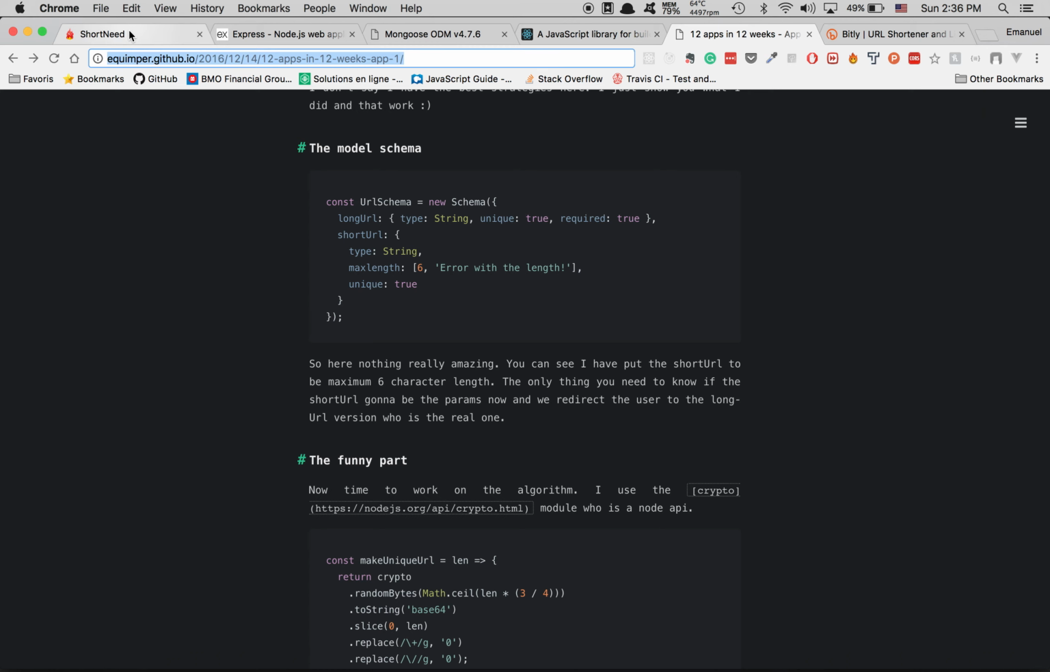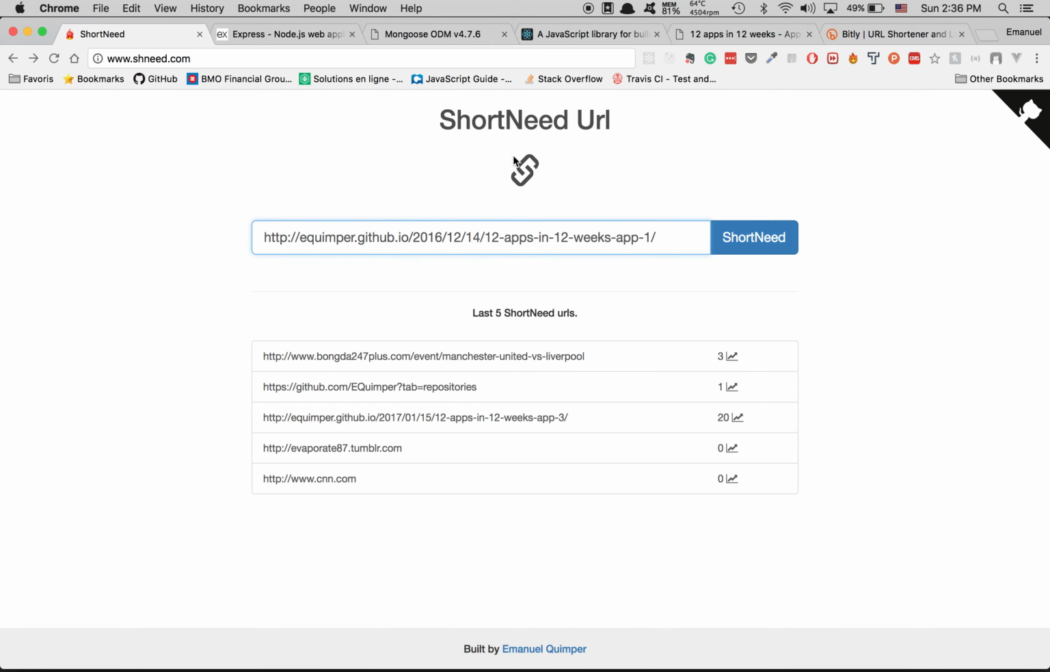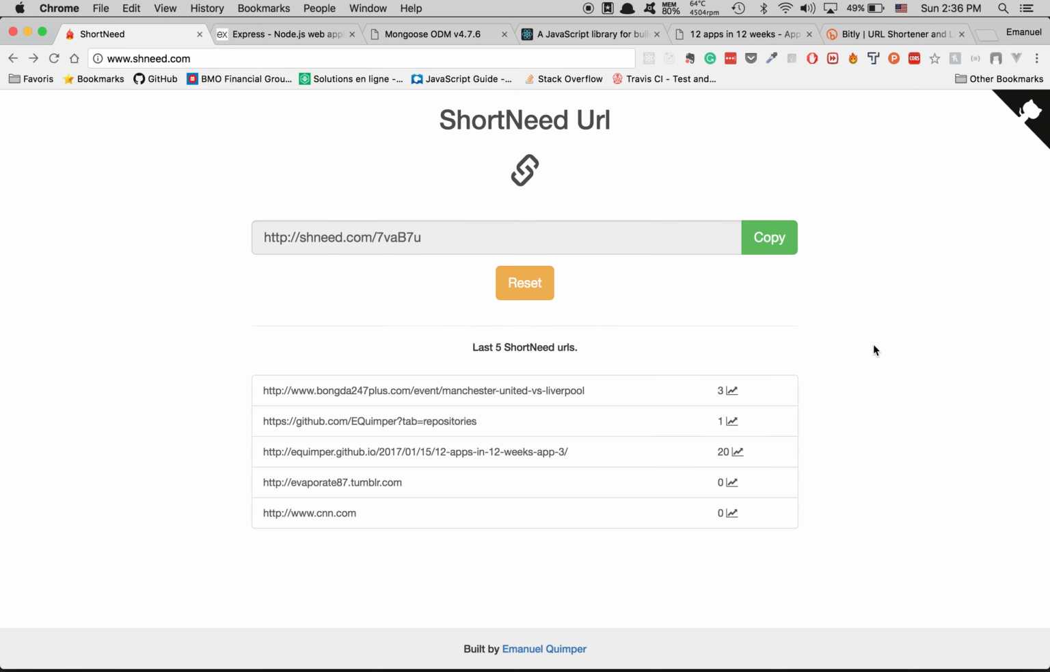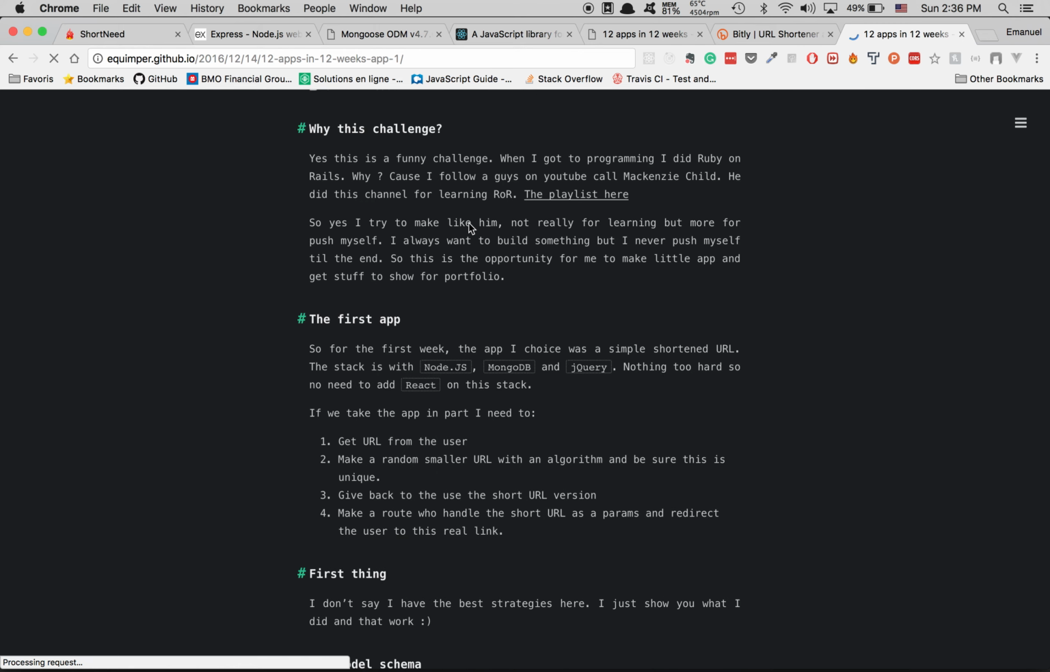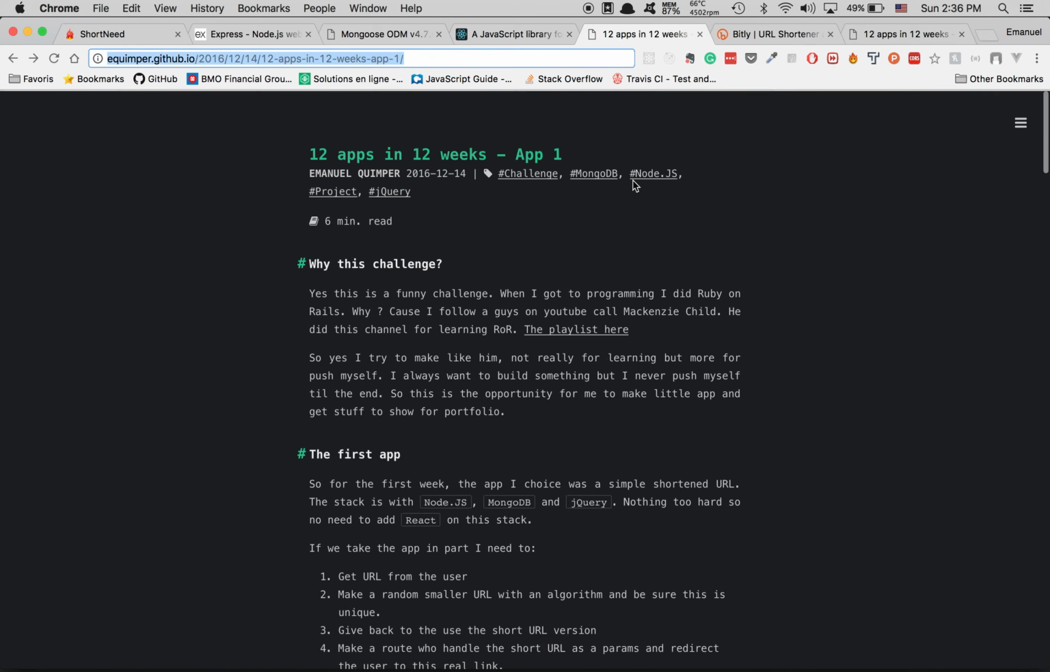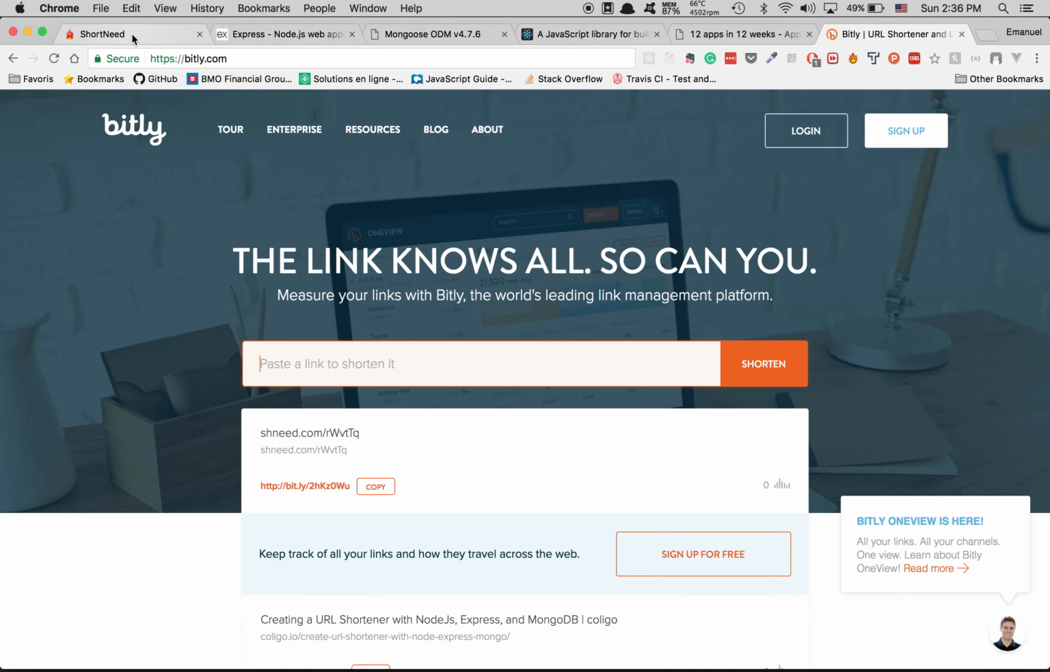So I can come here and I'm going to show you. I'm going to paste a long link, and I'm going to get a small version of that. After that I can take this one, and I have a copy to clipboard button where I'm going to copy this one. You'll see that it's going to open my app right there. So that's going to open my link.